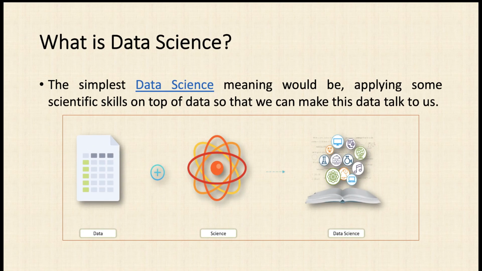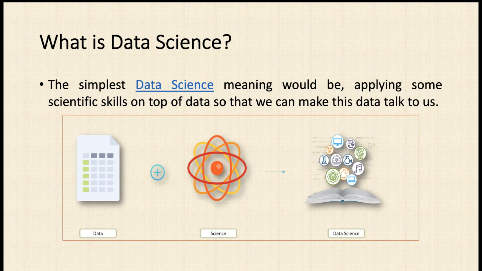Now after that, let's go to another important trending terminology, known as data science, right? Before going to machine learning, we need to understand the meaning of data science. Data science means applying some scientific skills on top of data so that we can make this data talk to us.